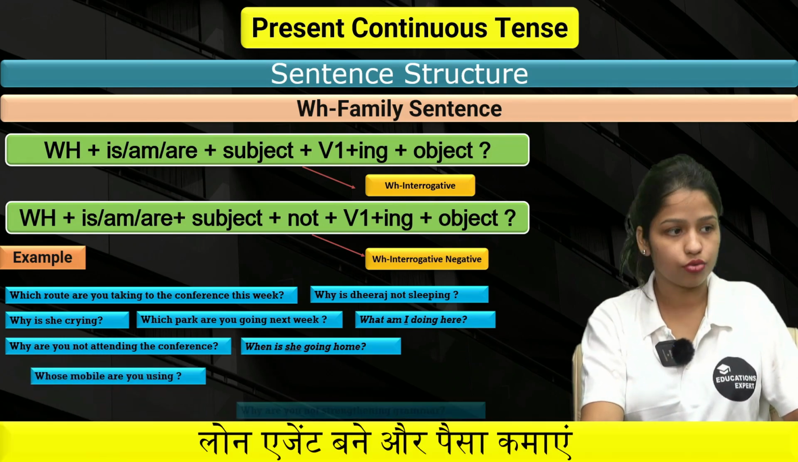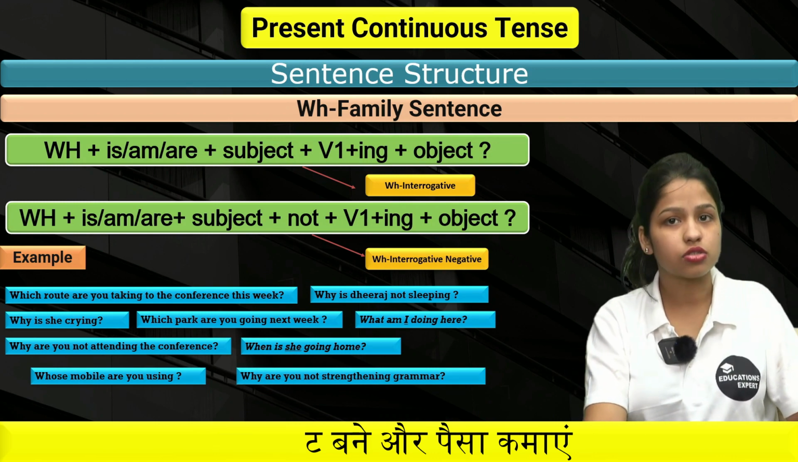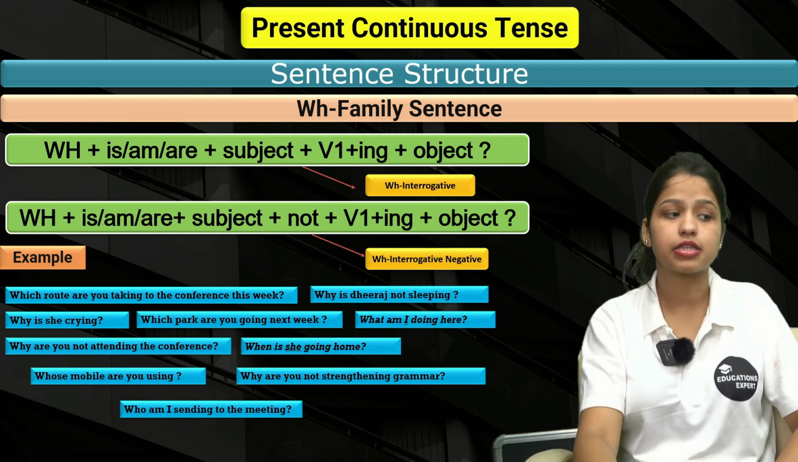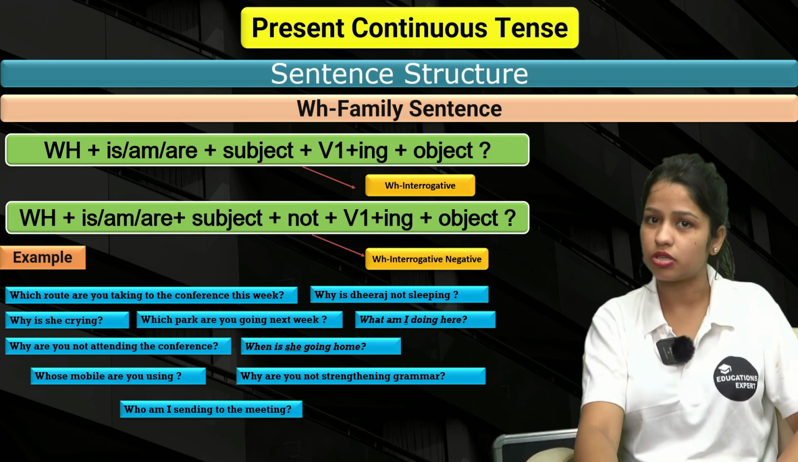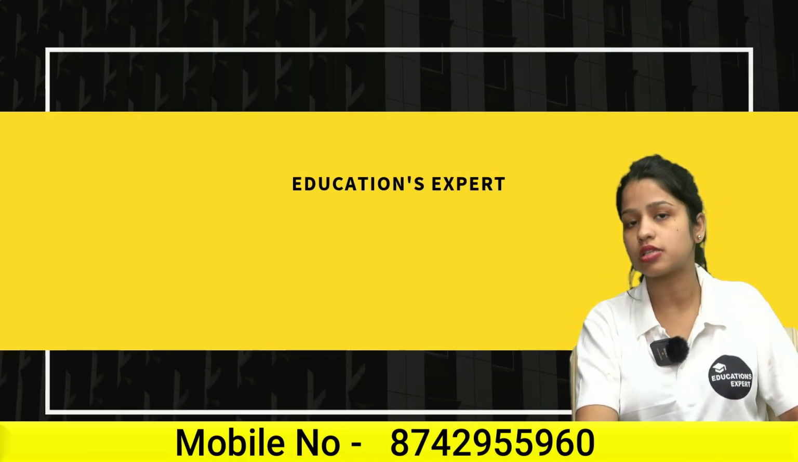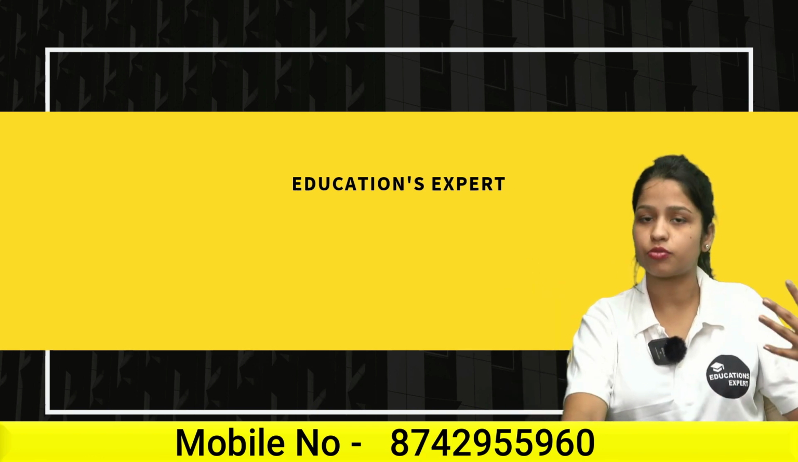Whose mobile are you using? Why are you not strengthening grammar? Who am I sending to the meeting? This is how you can create WH family sentence structures. I hope this is clear for you, and this was all related to the present continuous and present progressive tenses.